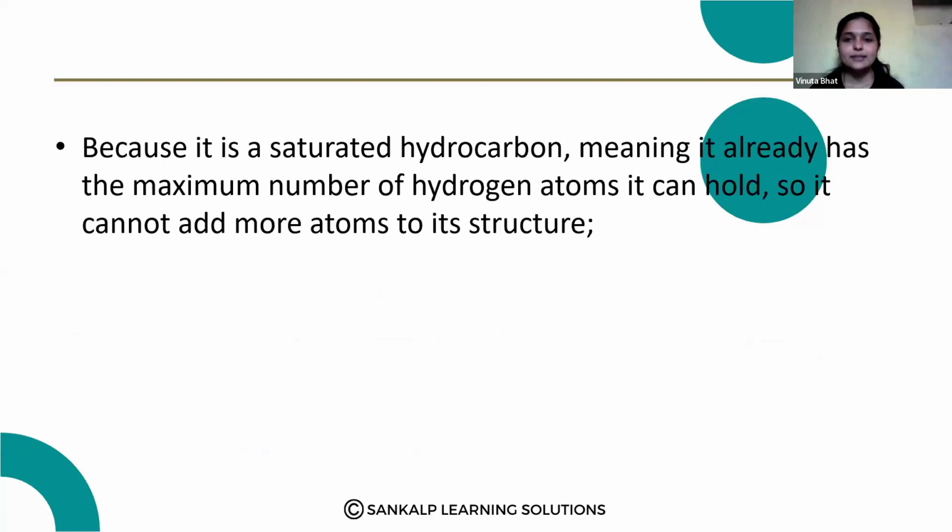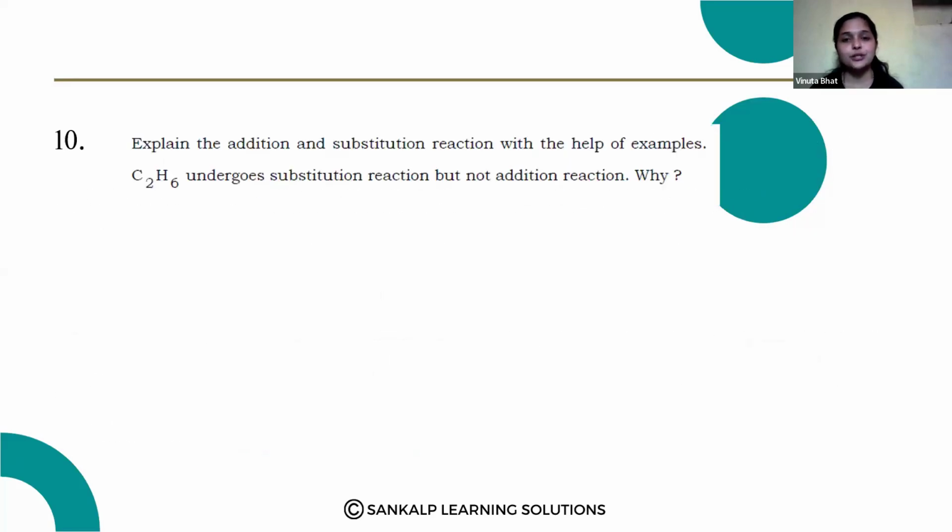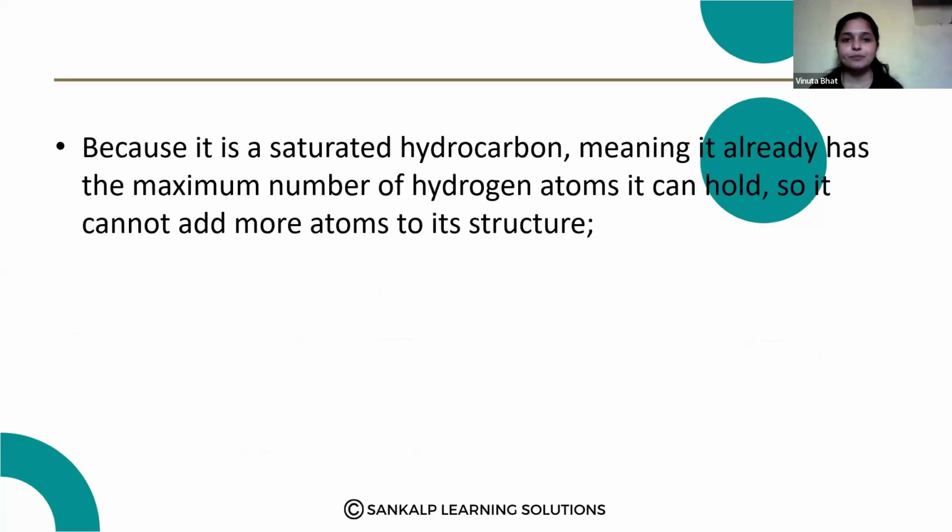So here, C2H6 undergoes the substitution reaction but not the addition, because C2H6 is a saturated hydrocarbon, meaning it already has the maximum number of hydrogen atoms it can hold, so it cannot add more atoms to its structure.